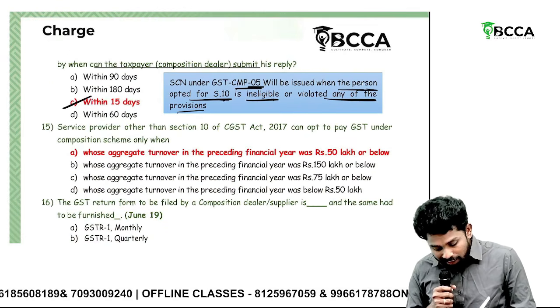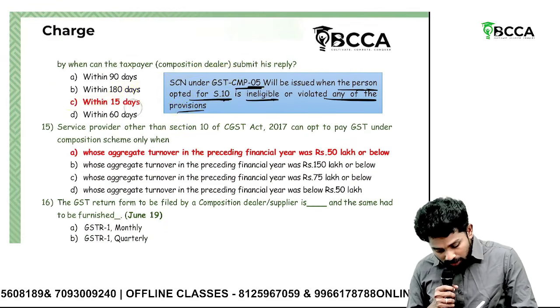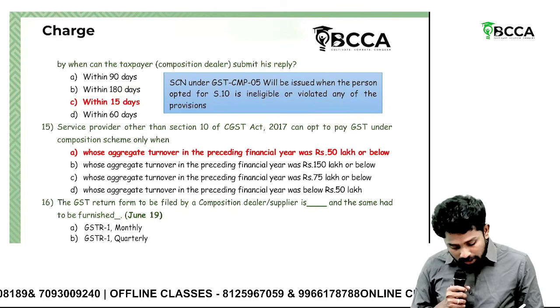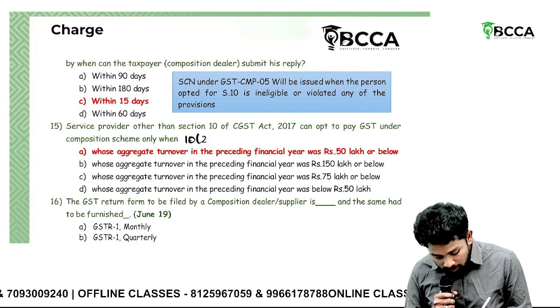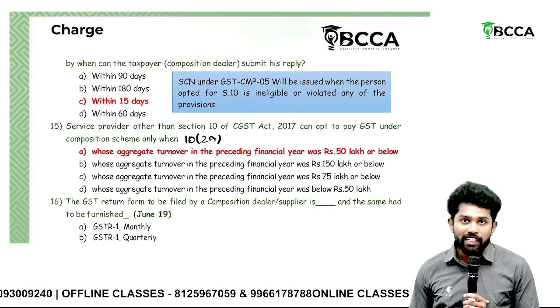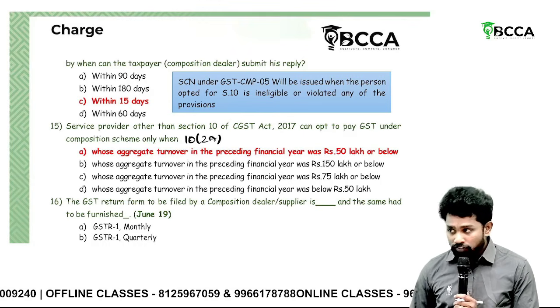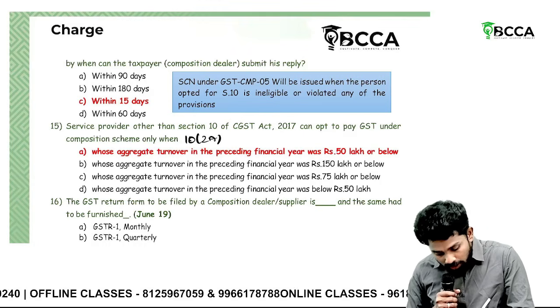Service provider other than section 10 of CGST can opt to pay GST under composition scheme. So there are two composition schemes. One is 10 subsection 1, other one is 10 subsection 2A. To be under 10 2A, what is the aggregate turnover limit? 50 lakhs. So it should be within 50 lakhs.